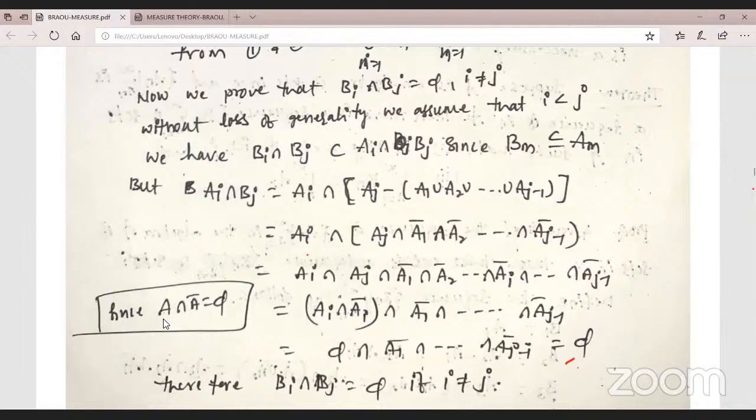Generalization for this one: the intersection of a set and its complement is always the empty set, and the empty set intersection is always empty. So we have Bi intersection Bj is a subset of Bi, and Bi is a subset of Ai. You can write Ai intersection Bj, since Bm is a subset of Am.